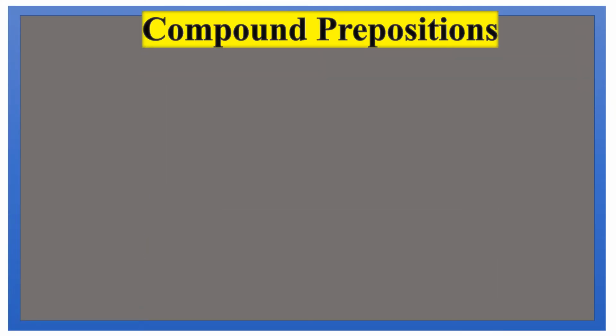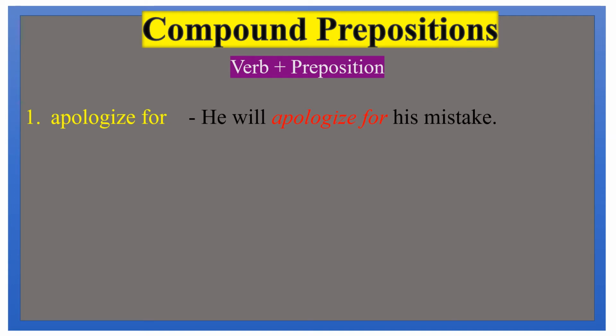And second, see some more compound prepositions. Verb plus preposition. Now we are going to see some compound prepositions, and the structure is verb plus preposition. Here the first one, apologize for. He will apologize for his mistake. Second one, apologize to. He will apologize to you.